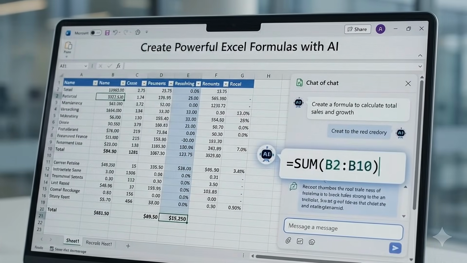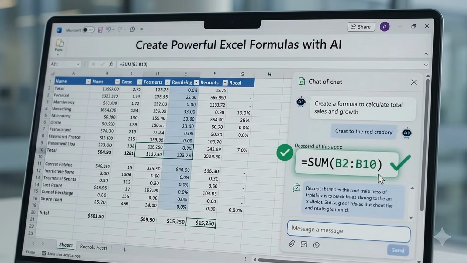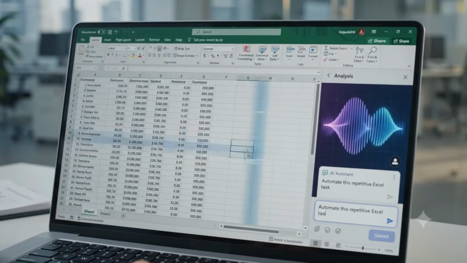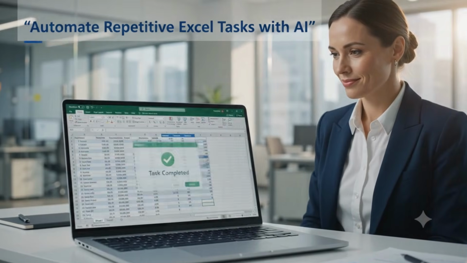You'll learn how to use AI to create powerful Excel formulas, how to get formula assistance from AI, and how to use AI to automate repetitive Excel tasks. Yes, you heard that right. How you can automate your daily work using AI. But that's not all. We are also going to take it one step further.